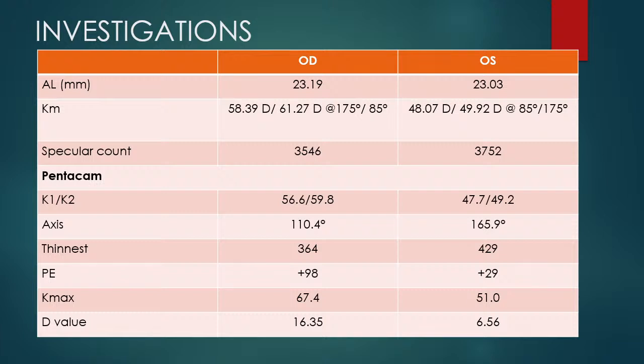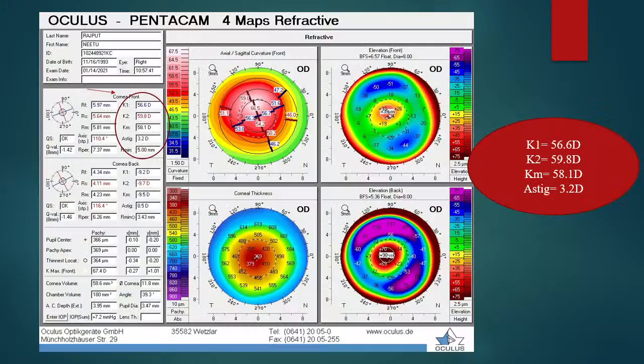On Pentacam values, we see that the thinnest was 364 microns in the right eye and 429 microns in the left eye, which was significantly reduced, and posterior elevation being 98 in the right eye and 29 in the left eye. The Kmax value was also increased in the right eye, being 67.4 and 51.0 in the left eye. The D value was also very increased in the right eye, being 16.35 and 6.56 in the left eye.